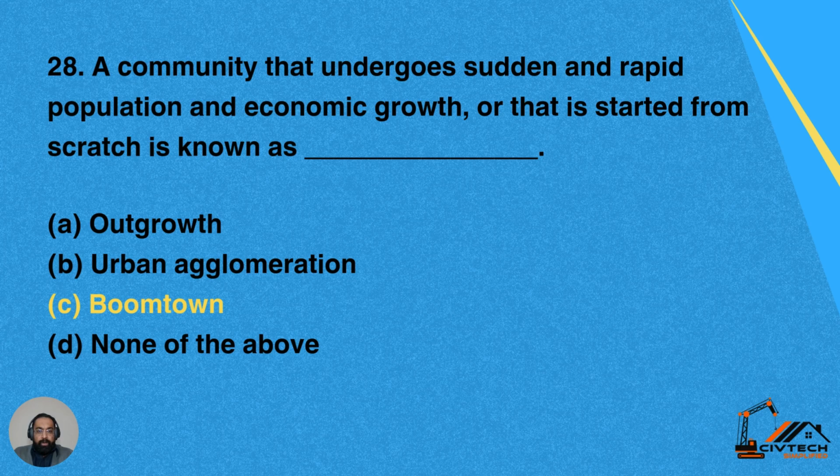So any new community which undergoes rapid population or economic growth, or whose development starts from scratch, is known as a boom town. Option C is the correct answer. You must have witnessed such towns or slum centers around mega cities or metro cities, and they start growing up rapidly.